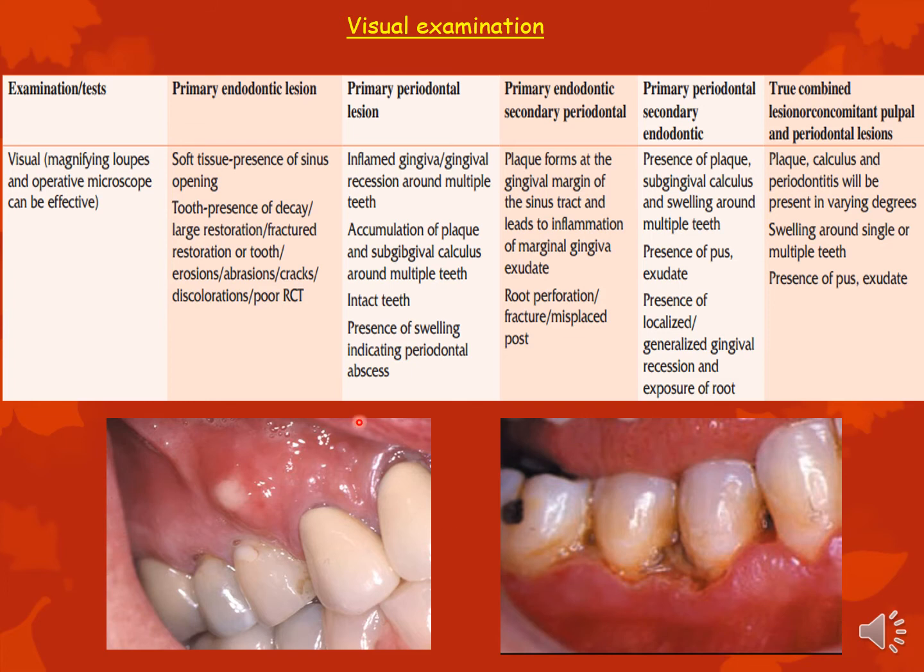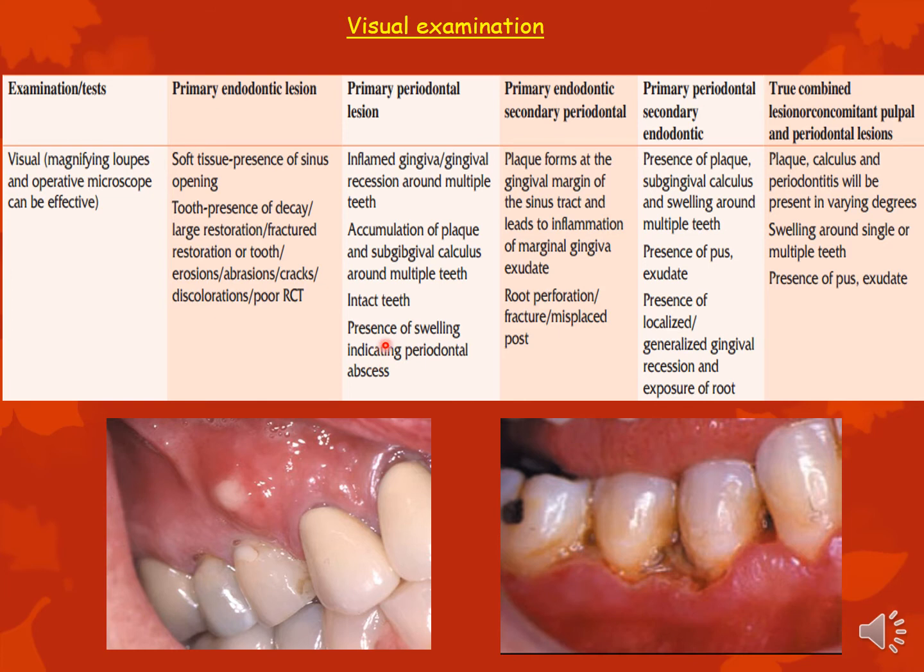So how will you diagnose primary endo with a visual examination? There first of all may be a cause to explain the endodontic infection: decay, fractured restoration, etc. And there may be the presence of a sinus opening. So you can see here, this sinus opening is present anatomically in the attached gingiva, but it is caused by an endodontic lesion. There are no signs of periodontitis. It's a knife-edged, healthy gingiva.